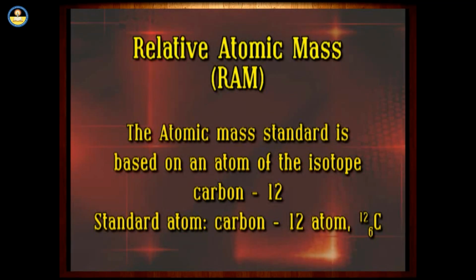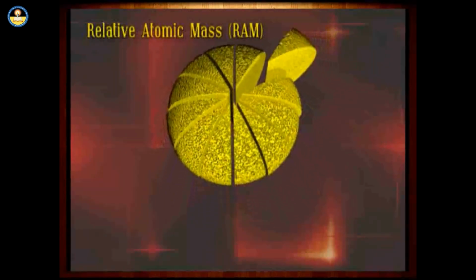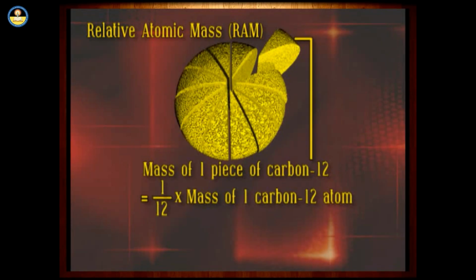The standard atom of carbon, C-12, can be represented as carbon-12 with atomic number 6. The mass of one carbon-12 atom is equal to 12 u. When this carbon is cut into 12 equal pieces, the mass of one piece is equal to 1/12 times the mass of one carbon-12 atom.